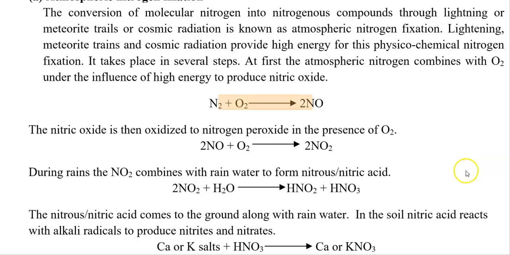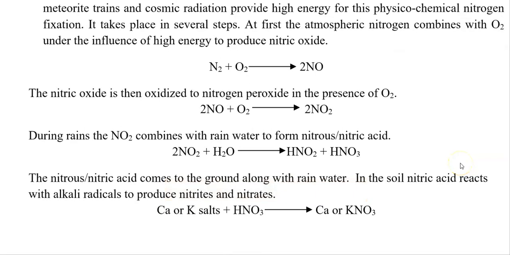In the first step, nitrogen combining with oxygen forms nitric oxide. This nitric oxide, combined again with another molecule of oxygen, forms nitrite. Nitrite present in the atmosphere can easily get washed down with rainwater and forms nitrous acid or nitric acid.